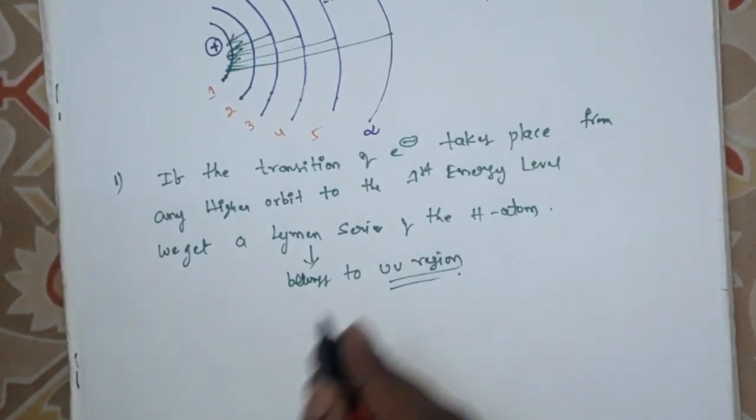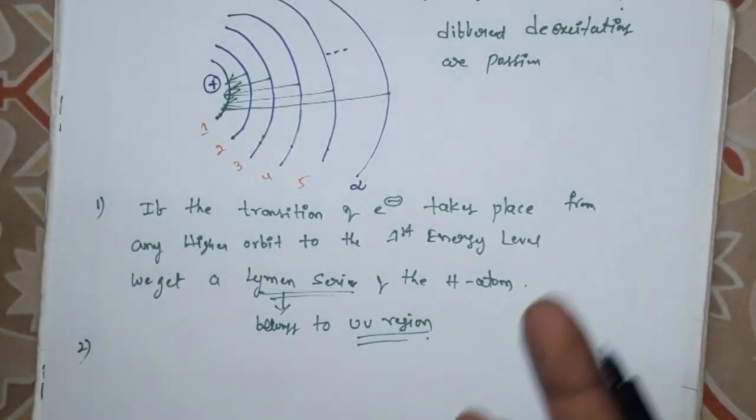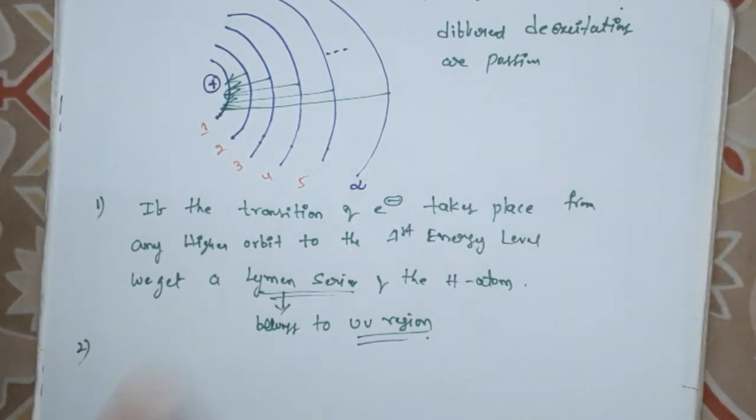Lyman series. Second possibility. You know very well, in the hydrogen spectrum different de-excitations are possible.